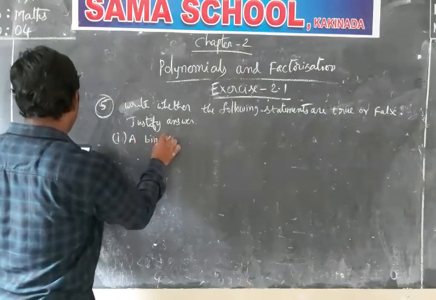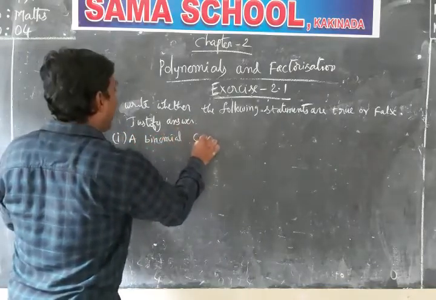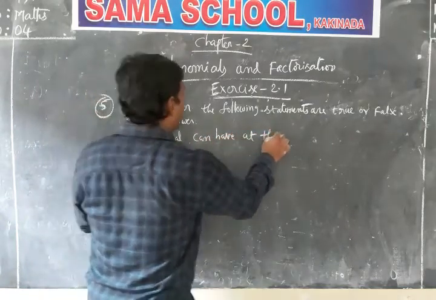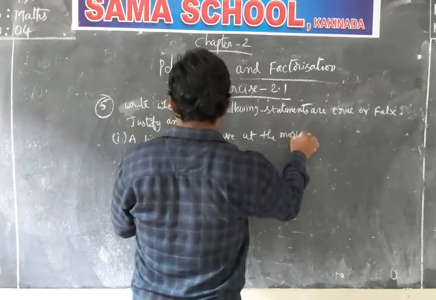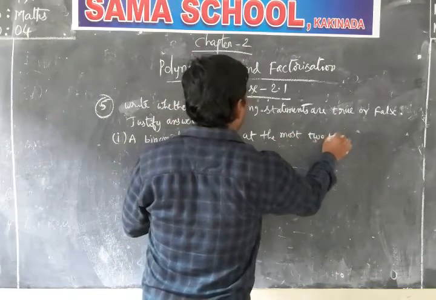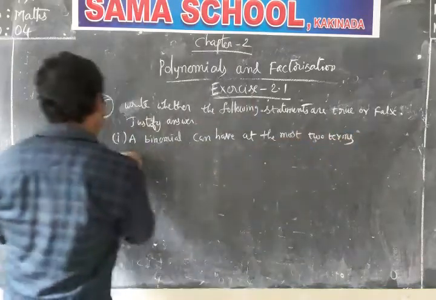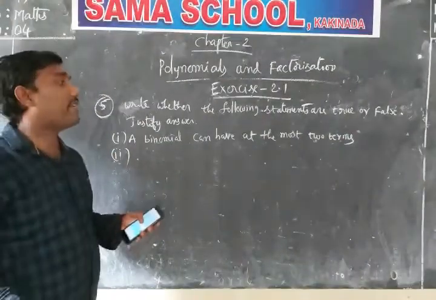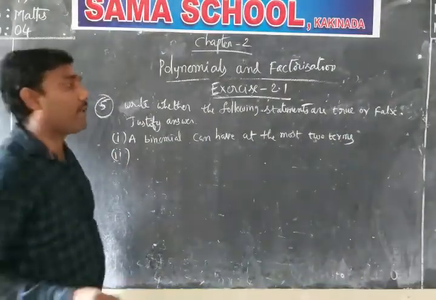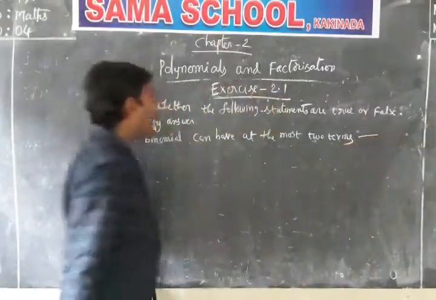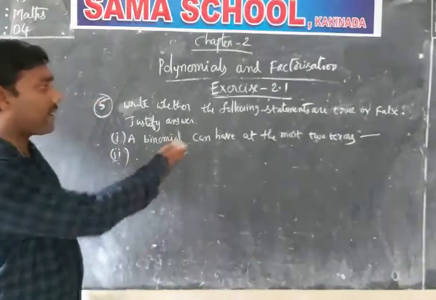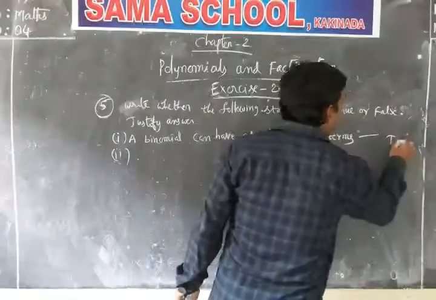The first one: a binomial can have at the most 2 terms. First, let me finish the questions here, otherwise one by one. A binomial can have at the most 2 terms. Is it true or false? Actually, a binomial has two terms. That's what is correct. At most 2 terms means it is true.